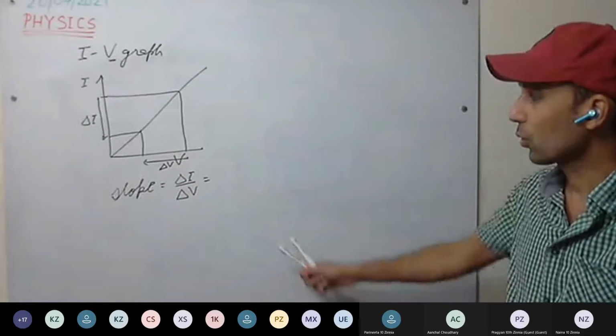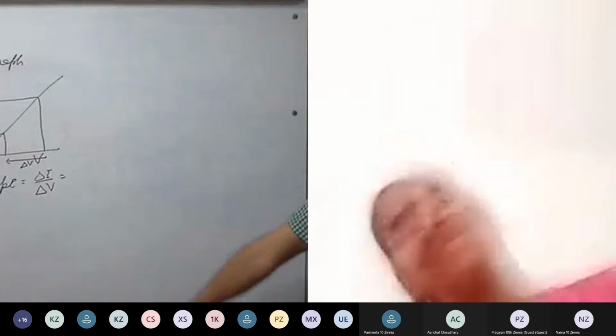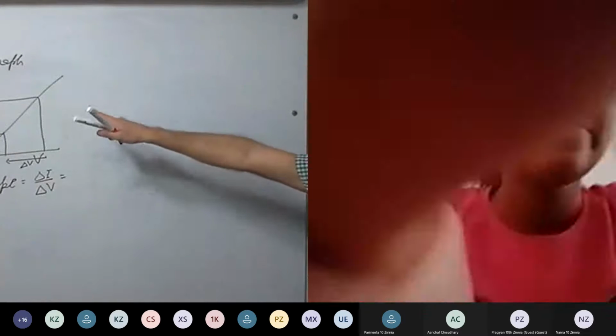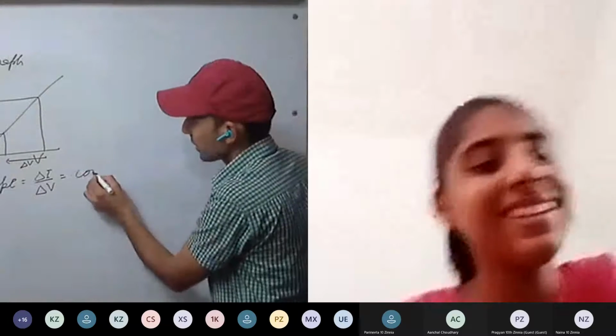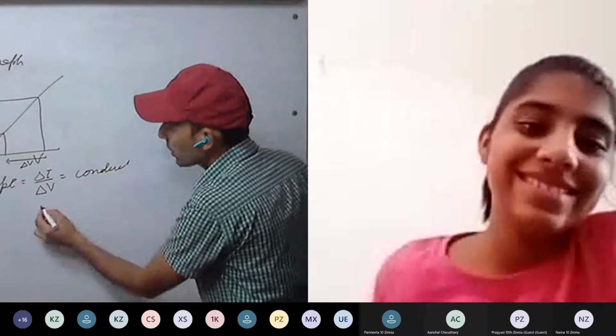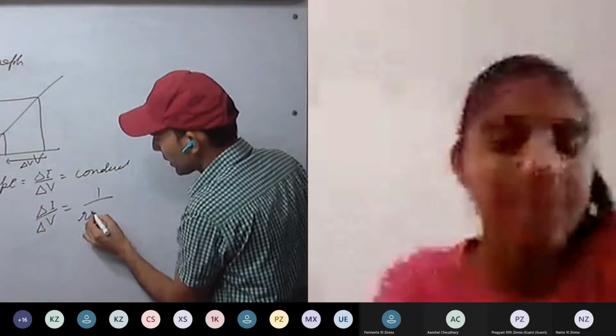It's conductance. The slope in the IV graph will give us conductance. Delta I divided by delta V equals 1 upon resistance.